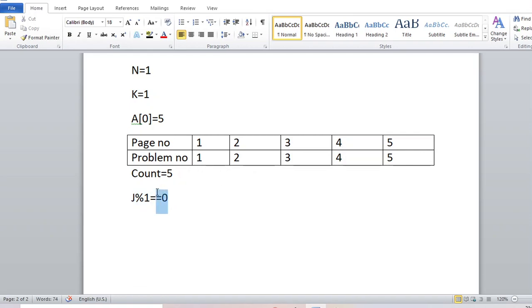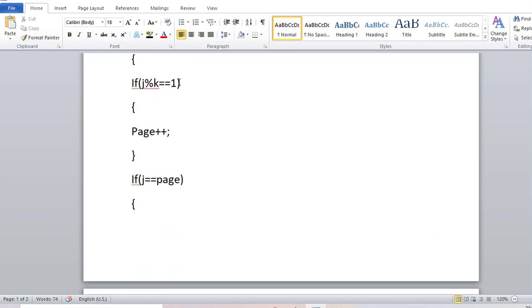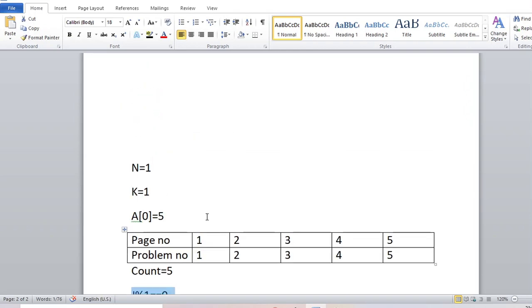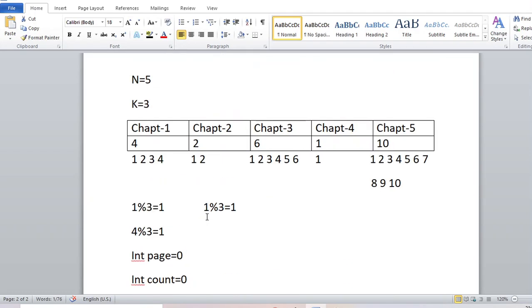It cannot be 1. So for the case when k is 1, I have to make another condition, or if k equals 1, then also this page index will continue to increase. If k is 1, every time this page index will be increased.